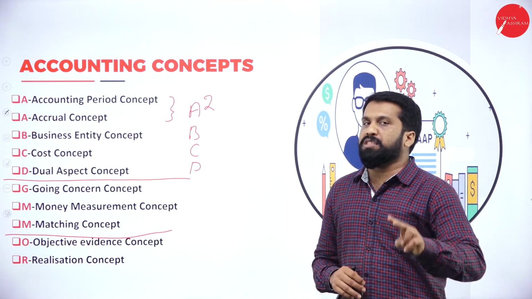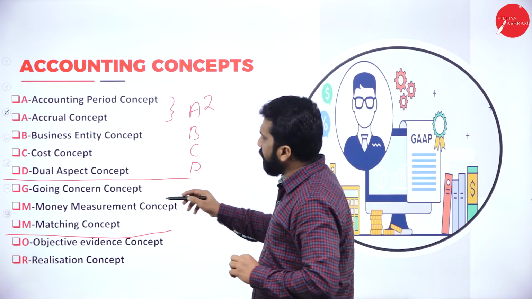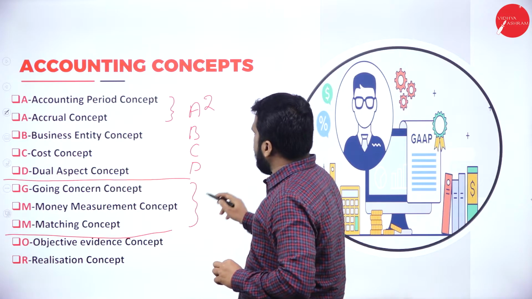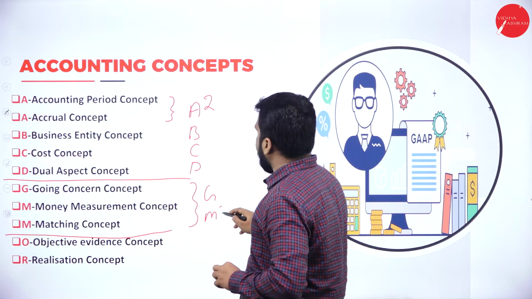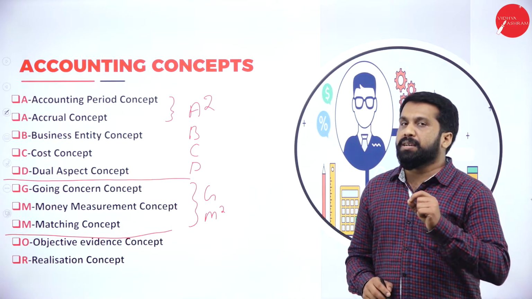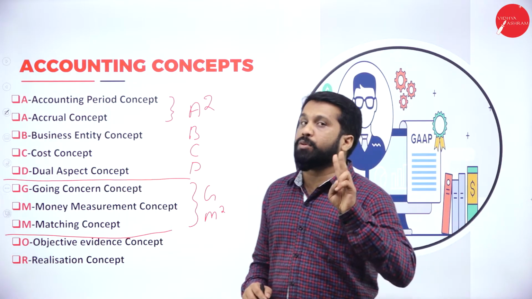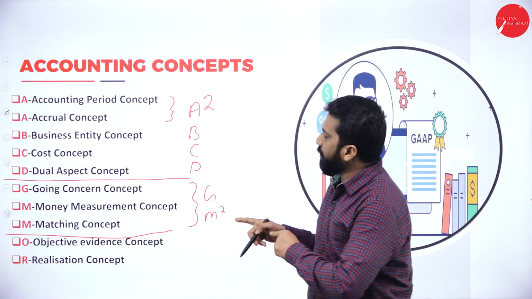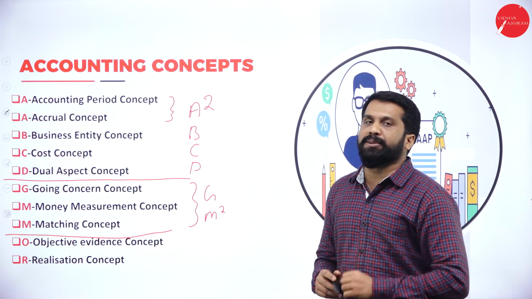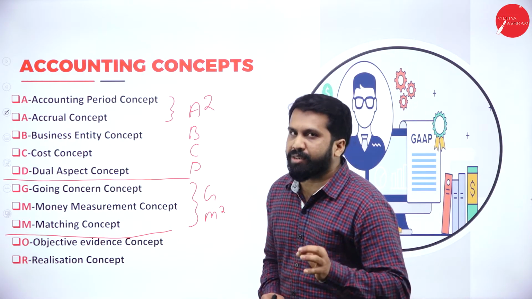Easy. Almost we spent 2 minutes, and we still have 2 more minutes. Now G and M square. Just remember good morning, GM. G for going concern. M square means money measurement as well as matching concept.